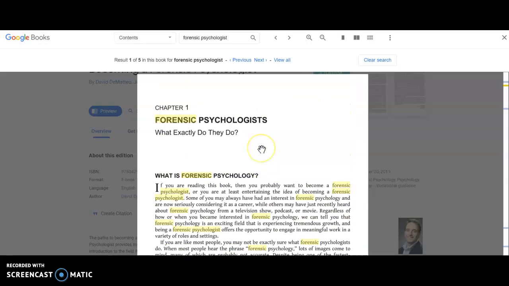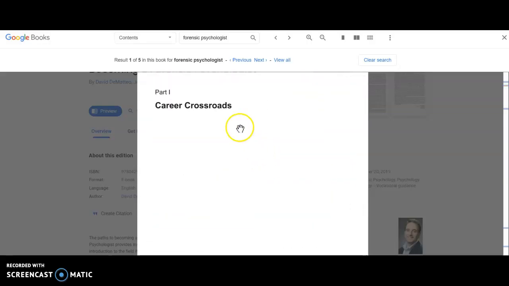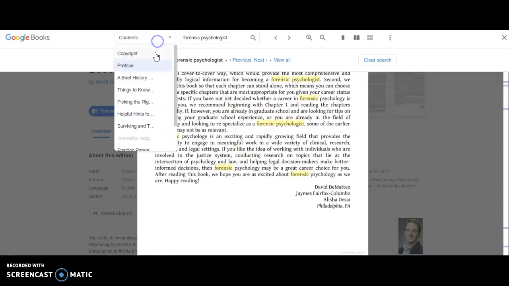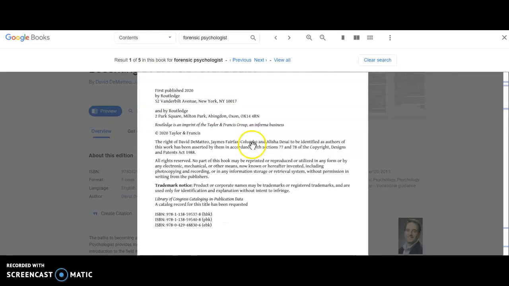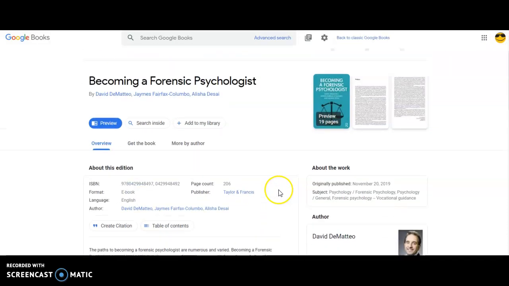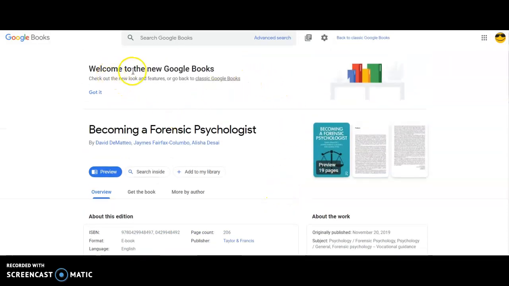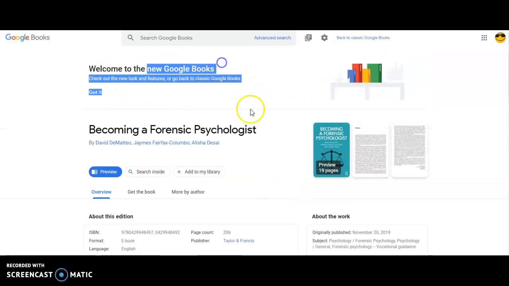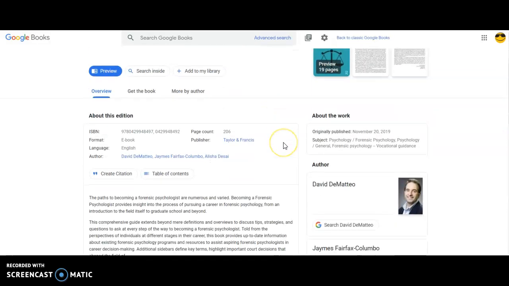The citation information can be retrieved from the first couple of pages for this book. So right where the copyright information is, you can kind of grab and create your citation right there. Now you'll see behind there's a darkened screen and that there's some additional information over here. You can click this box in the top right corner, close. It closes the preview. And it looks like they're telling you at the top that this is the new Google Books. So this is my first time seeing it today.